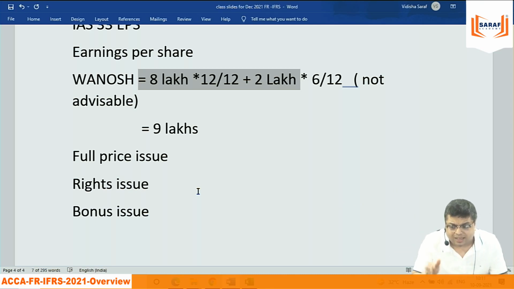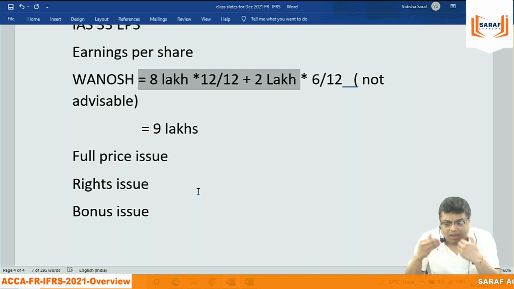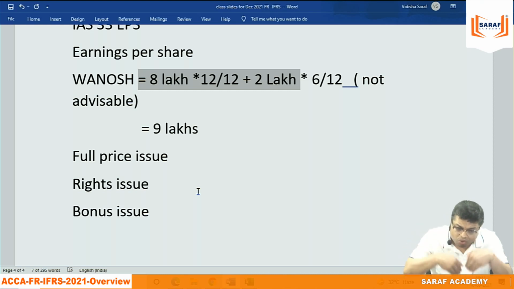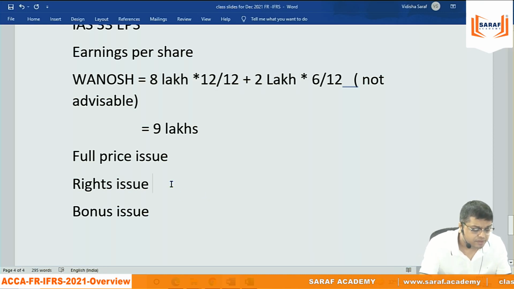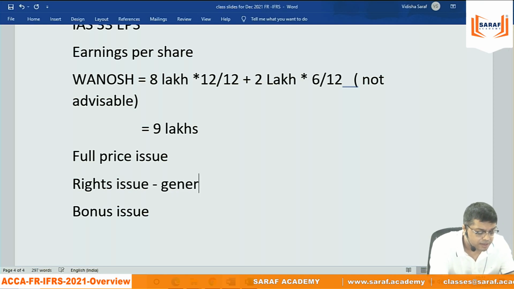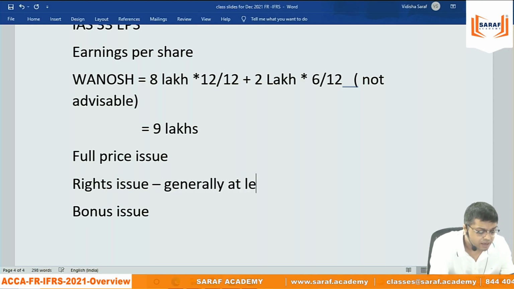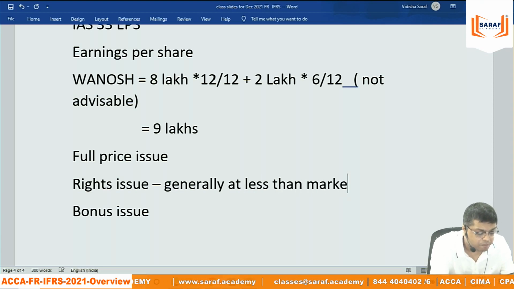Otherwise, it is a rule that the company needs to give the shares to the existing shareholders only. I am not a company law person. I am just saying generally. The word rights shares means further issue needs to be given to the existing shareholders only. And generally at less than market price.